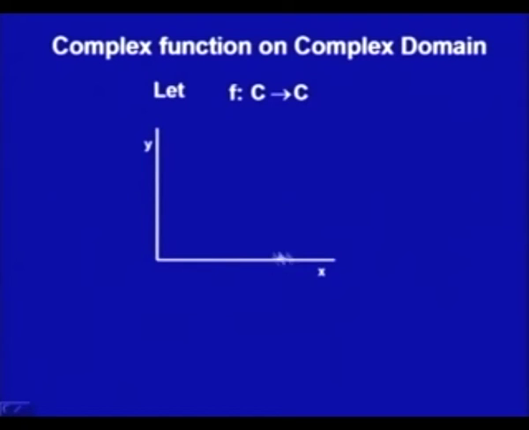Now, let us come to the complex function on a complex domain. What we have now is a function from C to C, so my domain is also C. The domain is the complex plane, so we have moved from the line to the plane. On the real line, if I have to move from one point to the other, from A to B, there is only a single direction. So if I have to move from A to B, there is only one way. I could move from B to A, but that is moving from B to A. From A to B, I have only one way.